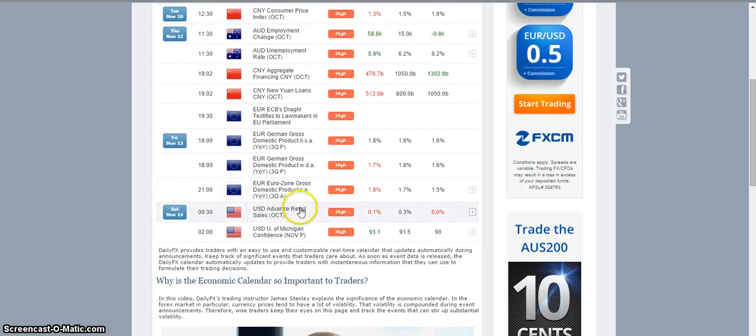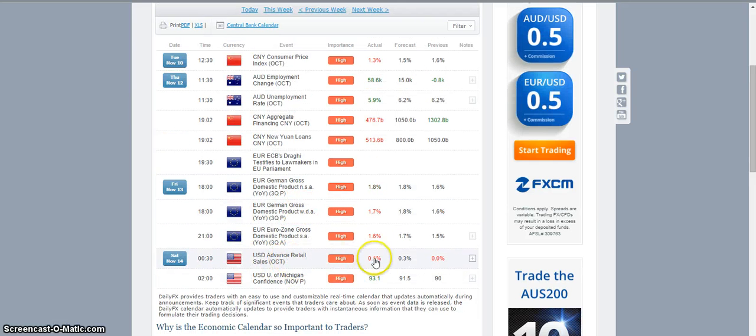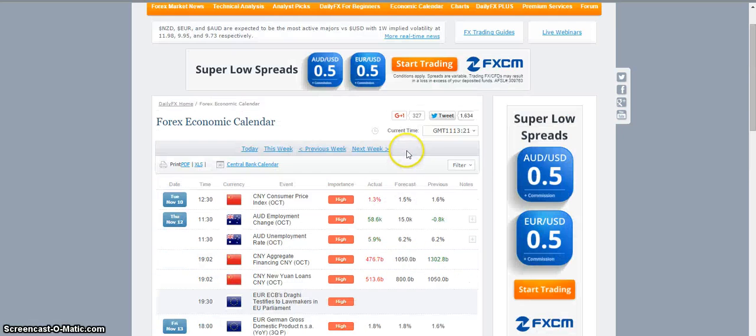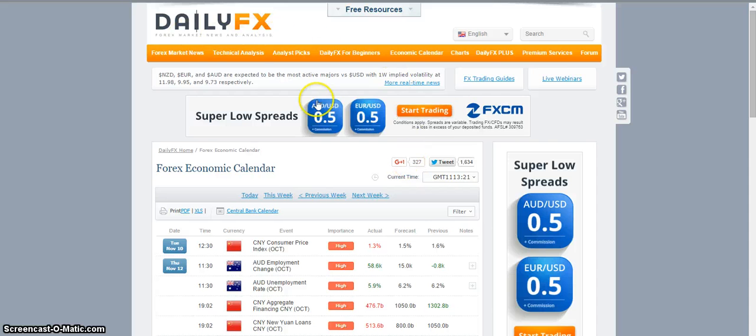And finally, towards the end of the week the US numbers came out. Now, these again surprised the market with them being worse than expected on the retail sales, but the Michigan confidence numbers actually were better. So we originally saw the US dollar devalue, and then a few hours later when the Michigan confidence number came out, which was better, we then saw the US dollar go from weakening to strengthening again.